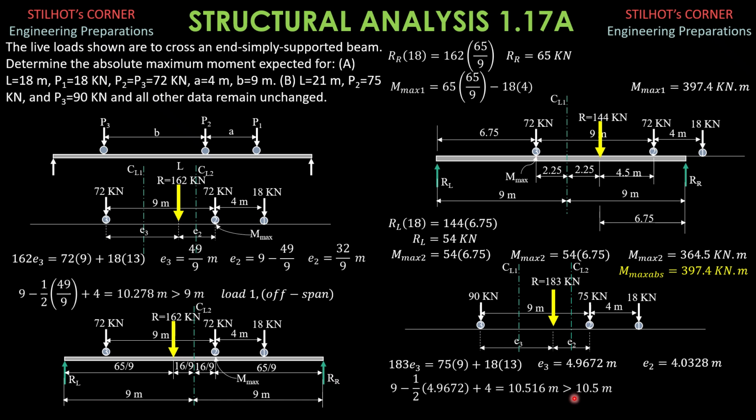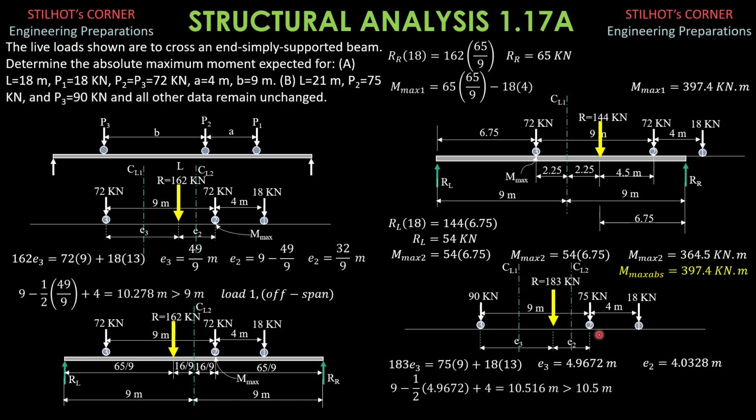So therefore, if the maximum moment occurs under load 3, we cannot consider all the loads. We can only consider the two loads. So if the maximum moment occurs under load 2, then load 1 will be on the span. So let's consider E sub 2. Again, if the maximum moment occurs under load 3, load 1 will be off span, and therefore we only consider 90 and 75 kilonewton load, and we will solve that again on the next slide.